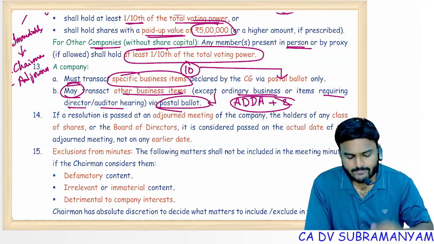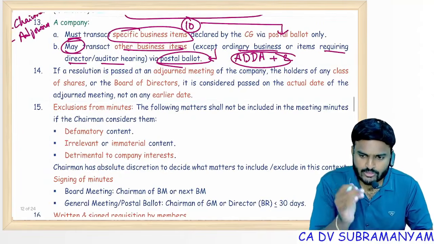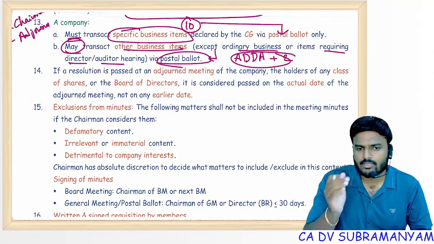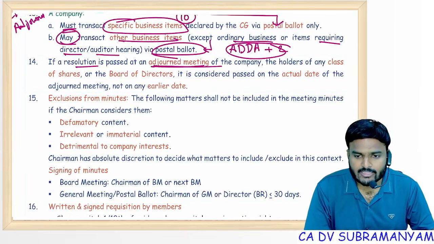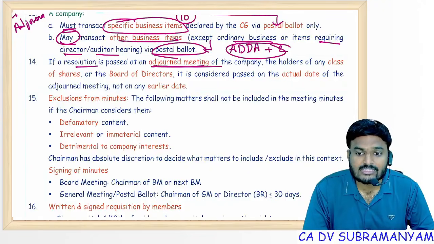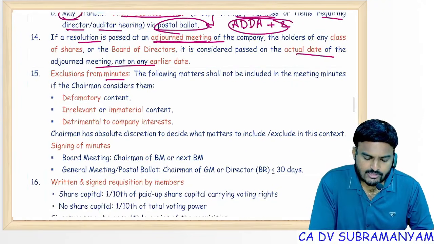Remember this point: under postal ballot, the voting period is 30 days. So you need to deposit the postal ballot form with the company within 30 days. If a resolution is passed at an adjourned meeting, the effective date of the resolution is not the original meeting date, but the adjourned meeting date.